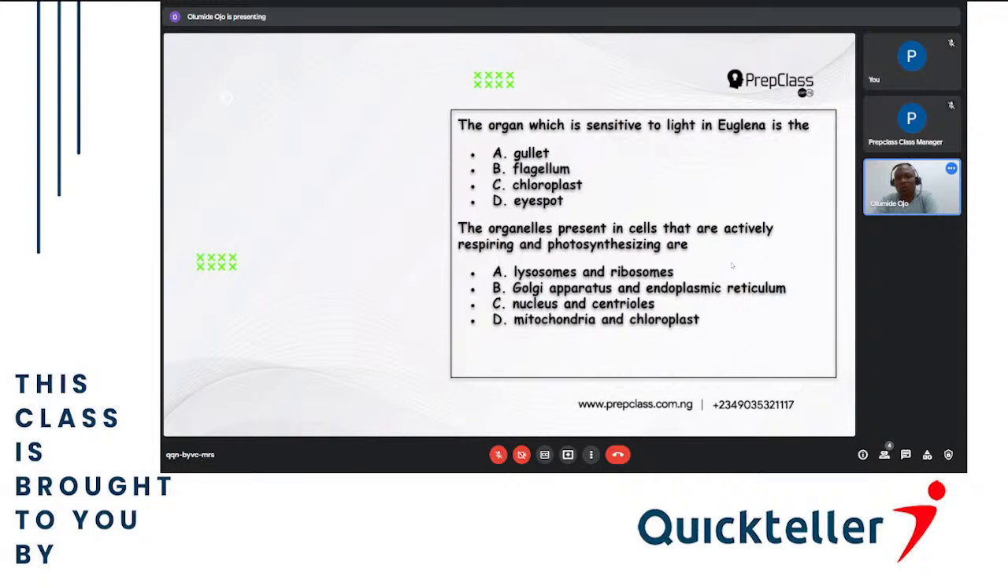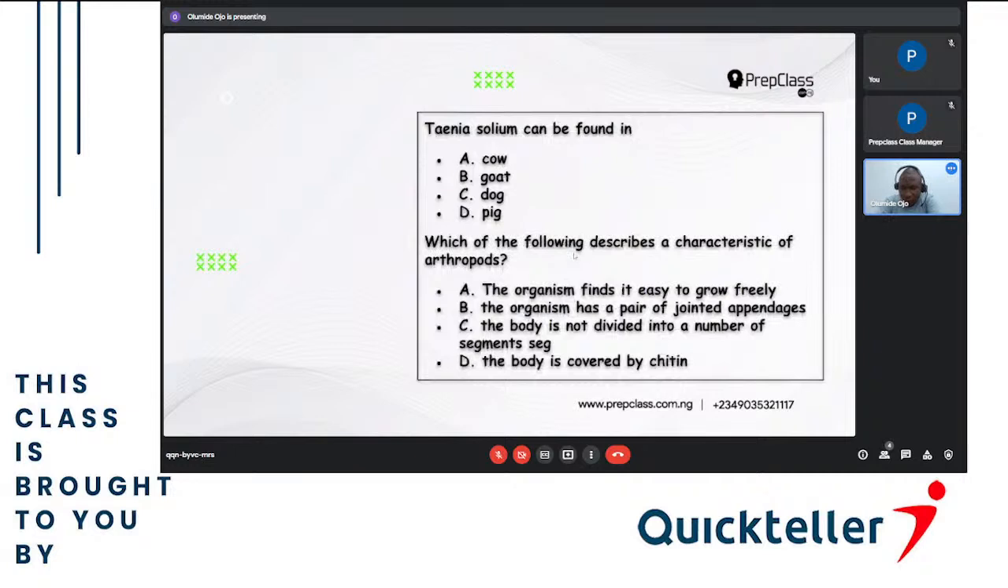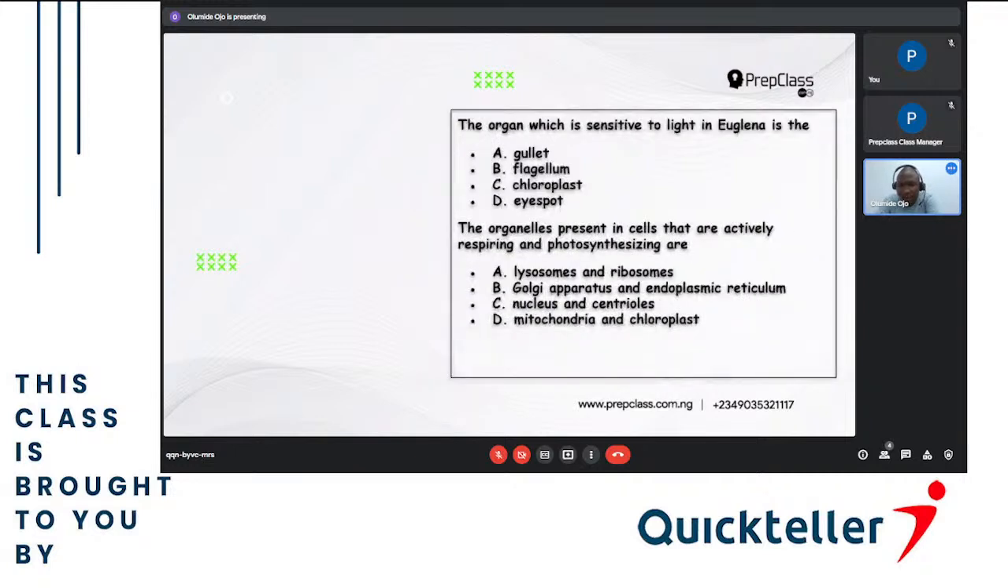Next question. The organelles present in the cells that are actively respiring and photosynthesizing are, so they follow each other, respiration and photosynthesis. So the organelle in the cell for respiration is what? Mitochondria. Photosynthesis is what? Chloroplast.